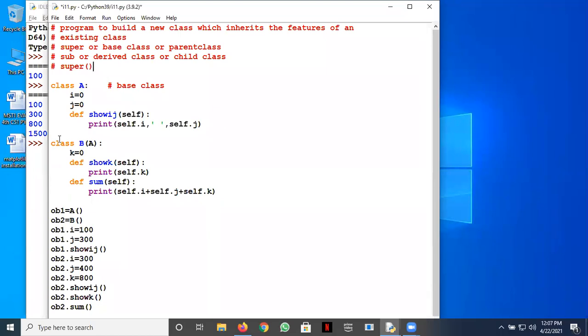Okay, so the super method is used to invoke the base class constructor. Constructor means the init method here in Python. All right. So let's take an example here.